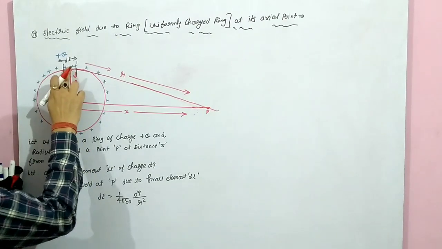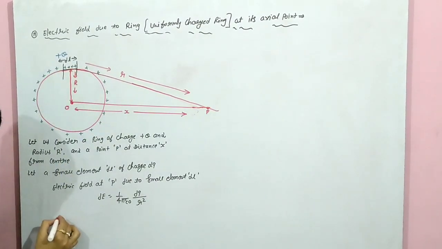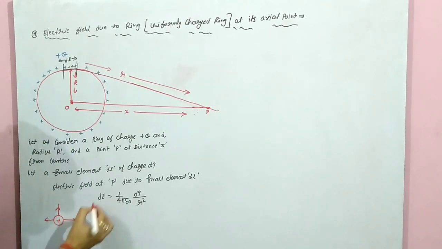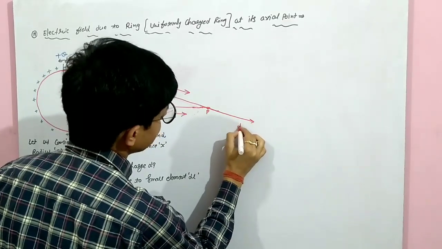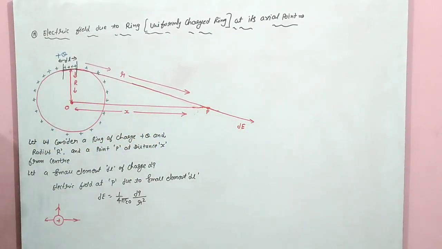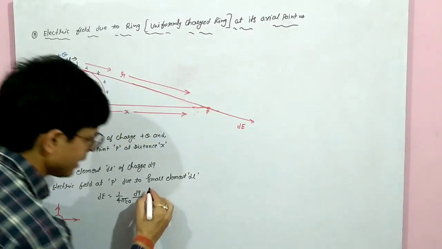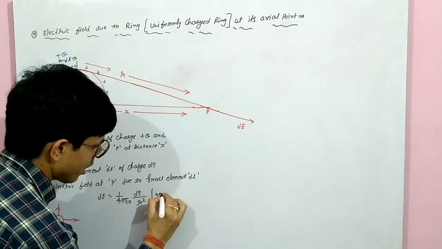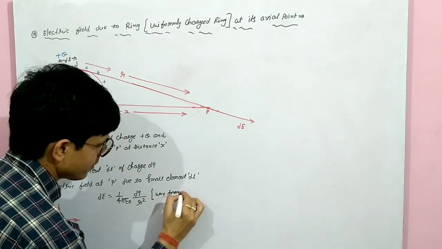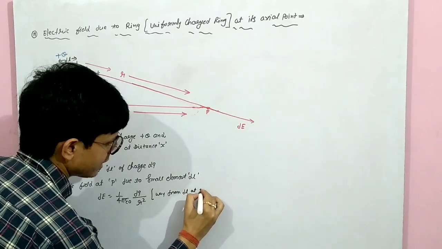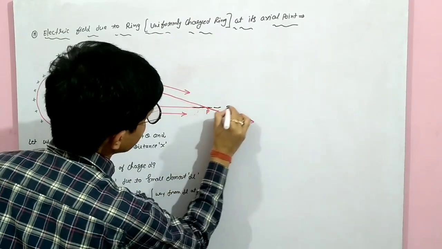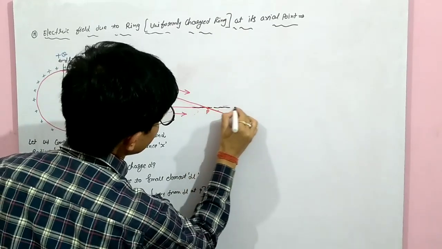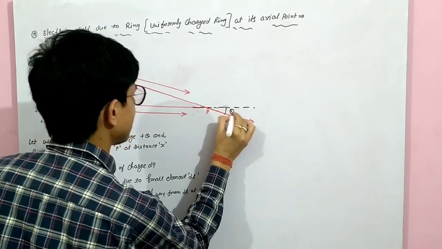Now this is which type of charge? Plus charge. Due to plus charge, the electric field is outward. That means at this point, this field will be like this. Clear? So here we will write: away from dl at P. dl से away, दूर. Let this make an angle with the horizontal, how much? Theta.